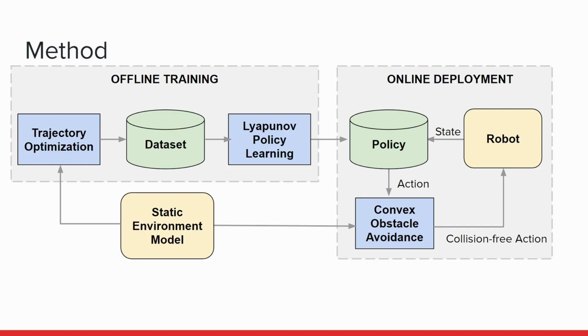We first use trajectory optimization to automatically collect a set of demonstrations. This set is then used to learn a Lyapunov function through our method. The negative gradient of the learned Lyapunov function is then used as the policy for the robot, along with an obstacle avoidance module that we have augmented to deal with convex object pairs.